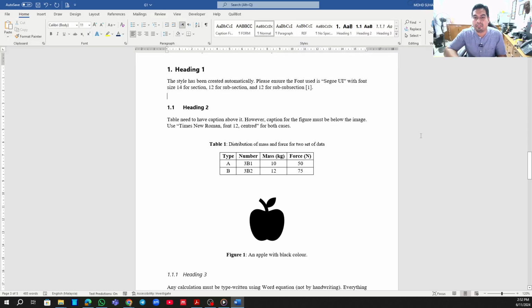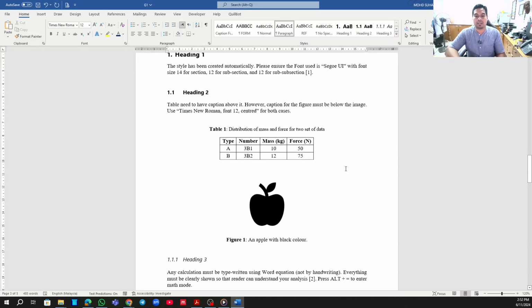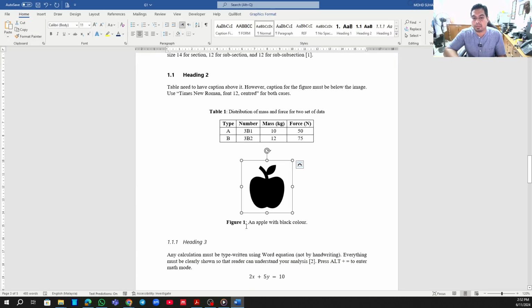This is a paragraph. If you want to do a table, this is the example of a table that you need to follow. When I click here, it should be font 12, and everything must be aligned accordingly. And this is the caption, I will show you how to use it later on. For a figure, the caption must be below the figure. For a table, the caption must be at the top of the table.